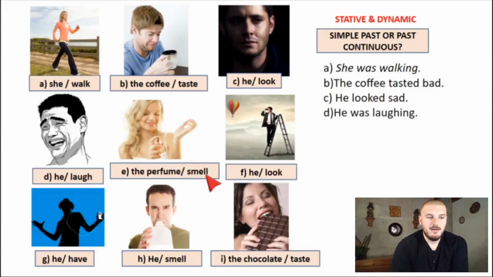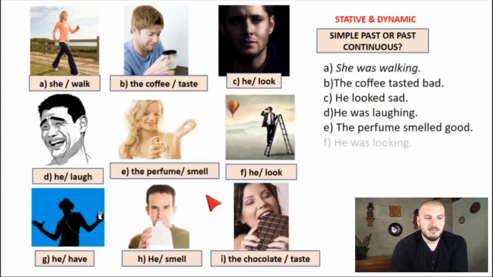Again, smell, de olerse, huele bien, huele mal, is estado, right? It's a stative verb. But smell, de oler, is an action if a person does it, right? So look at E and look at H. In H, dice he smell. Okay, he smell. That's an action. Whereas in this case, E, the perfume, huele. Not the perfume está oliendo, right? So the perfume smelled good.